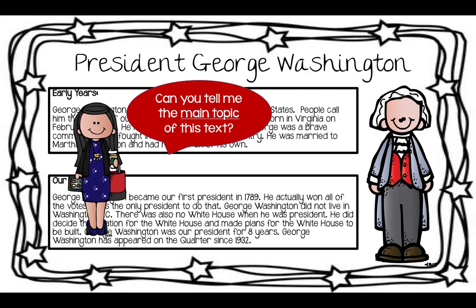Can you pause this for a minute and tell your partner, what is the main topic of this text? Did you say George Washington? You're correct. Now, can you pause again because we need to identify some key details we learned. Tell your partner 1 or 2 things that you learned, and then have your partner tell you 1 or 2 things that they learned.